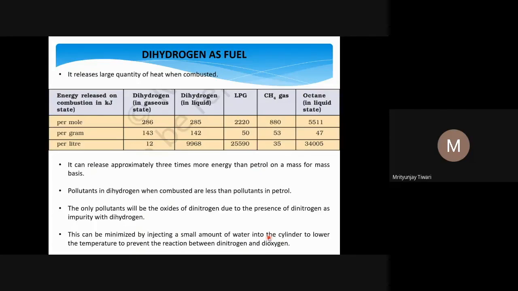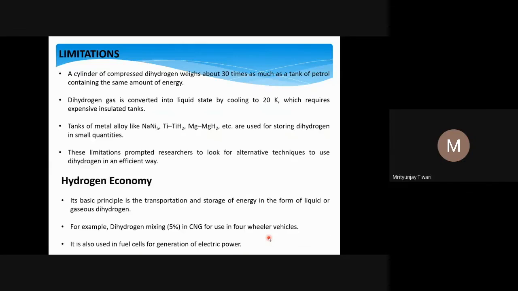So if you are burning hydrogen, the temperature rises, and at that temperature dinitrogen can also react with dioxygen to form NOx gases. And those are pollutants. But that reaction we can somehow reduce, the percentage or the happening of those reactions to a certain extent, if you add water or some other cooling agents. And so mostly the only thing that will be released in the atmosphere will be water vapor, and this is not a pollutant.